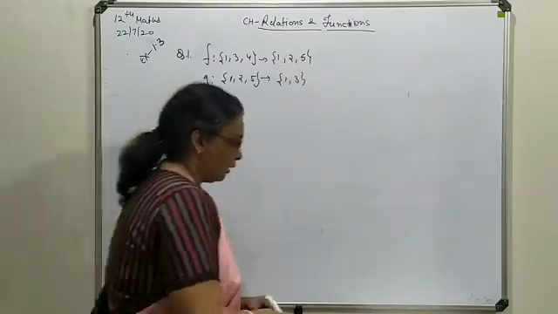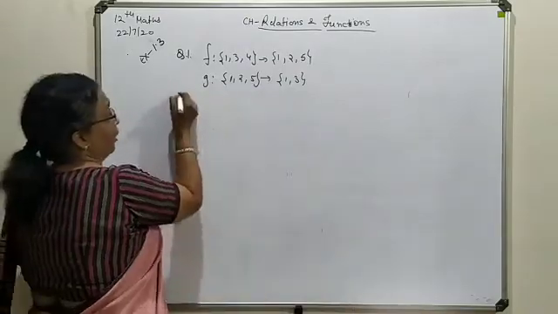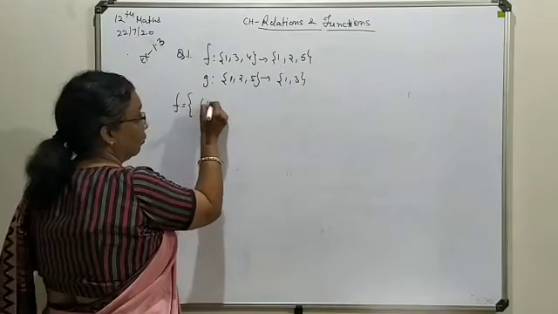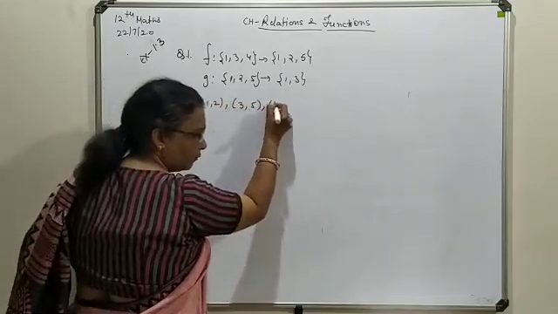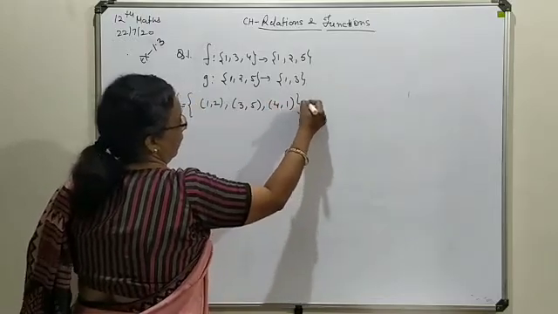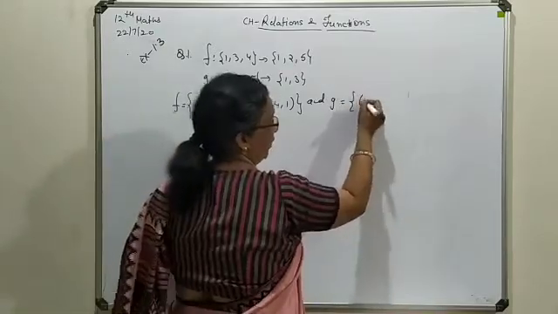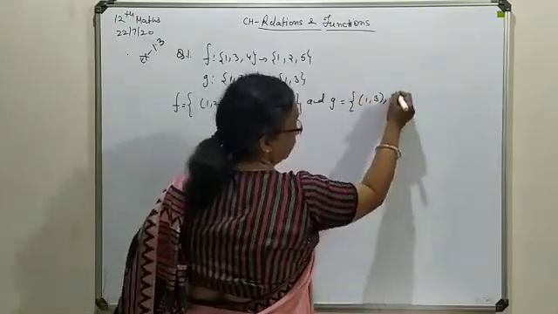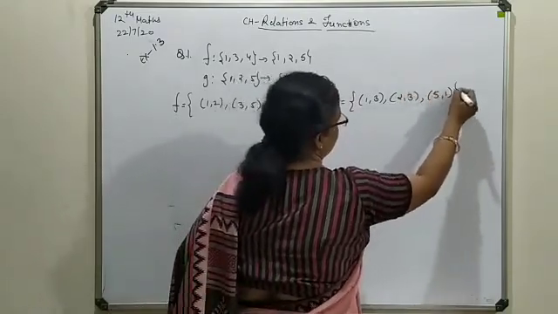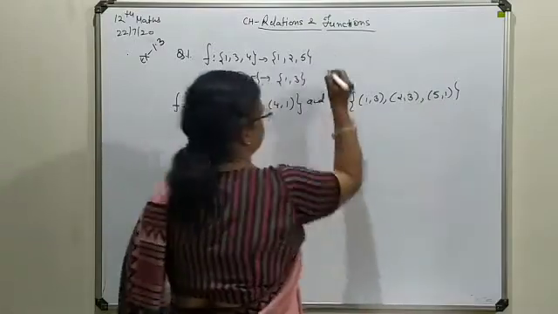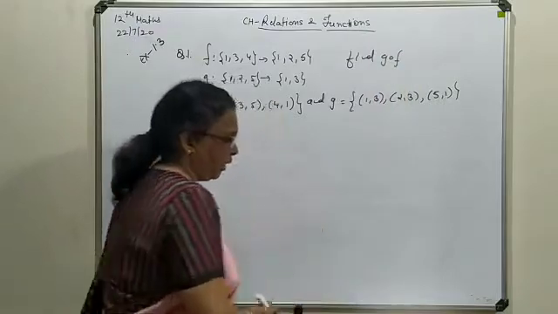Now your functions F and G are both available in terms of ordered pairs. F is given as (1, 2), (3, 5), (4, 1). And in the same manner your G is also defined as ordered pairs (1, 3), (2, 3) and (5, 1). Now we have to evaluate G composition F for each case.